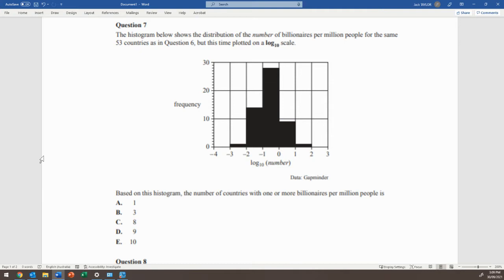Based on this histogram, the number of countries with one or more billionaires per million people is... All right, so one or more, that's this section here, over 1. So the number there is 1, once you look at the scale over here. A would have been a pretty common incorrect answer, but that's the log value. We need to interpret that.